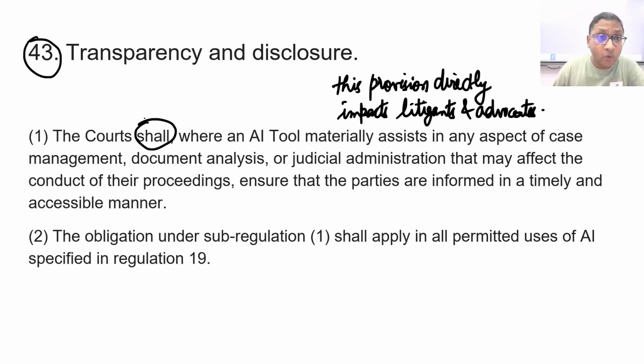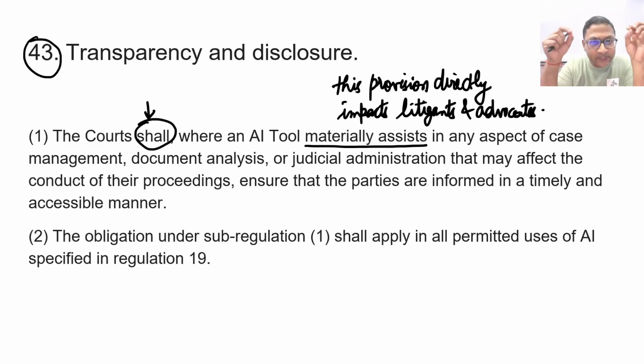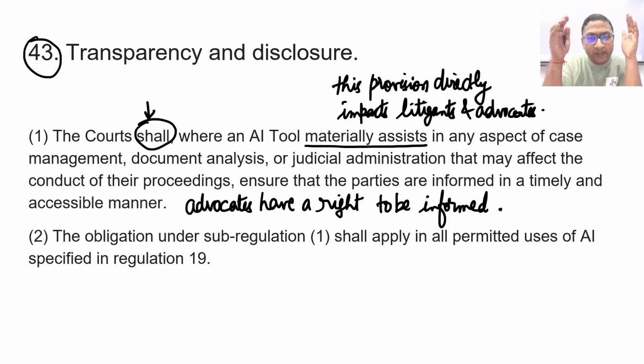So, the court shall, that means it is the duty of the court that where an AI tool materially assists in any aspect of case management, document analysis, or judicial administration that may affect the conduct of the proceedings of the parties, in that case, the court must ensure that the parties are informed in a timely and accessible manner. So here, advocates have some right to know. So advocates have a right to be informed of the use of AI.